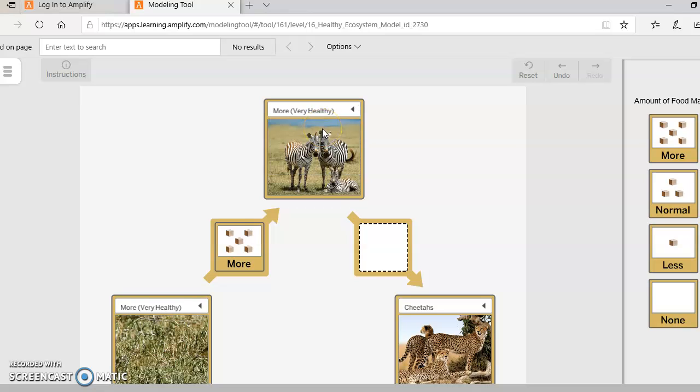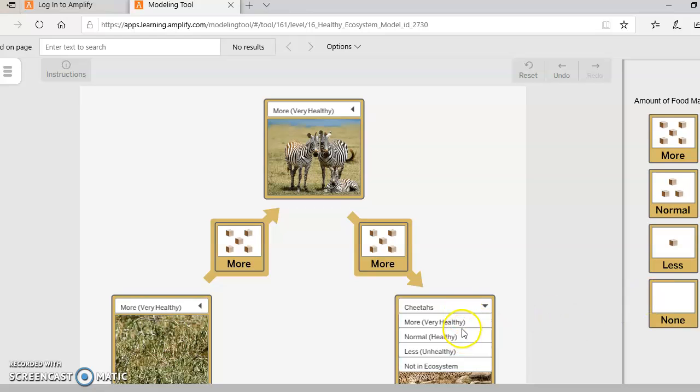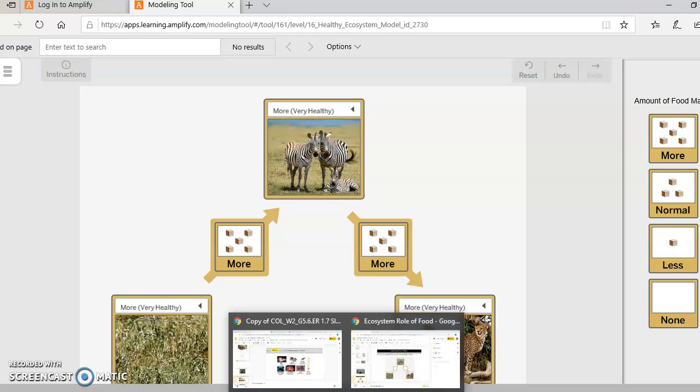The amount of food matter that the cheetahs will receive from zebras will be more and will cause a very healthy population for cheetahs. I want you to think, if we have a very healthy ecosystem that includes more consumers, what can happen to that ecosystem? It can become overpopulated.